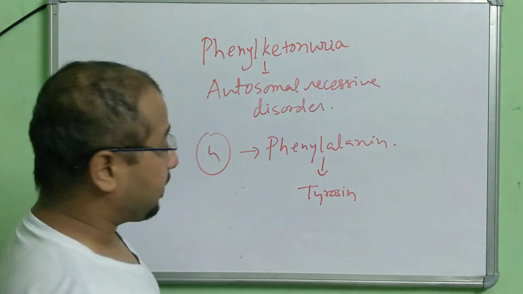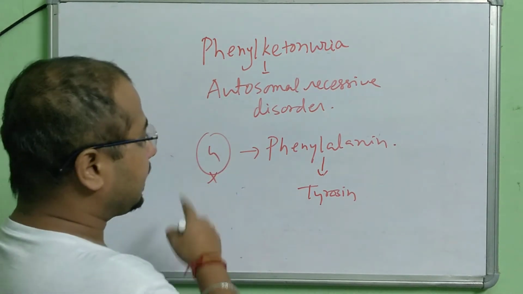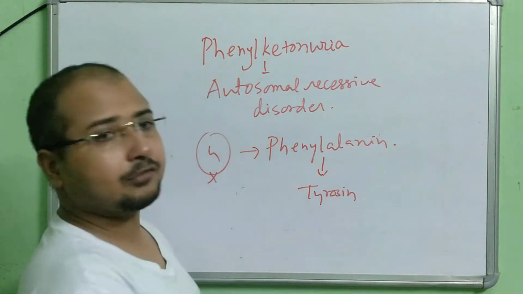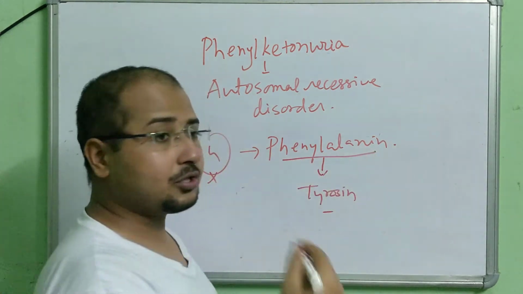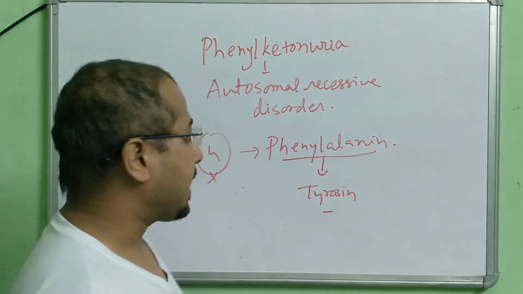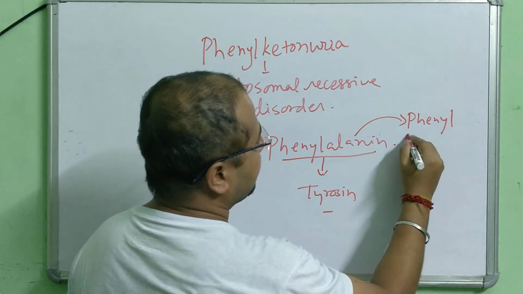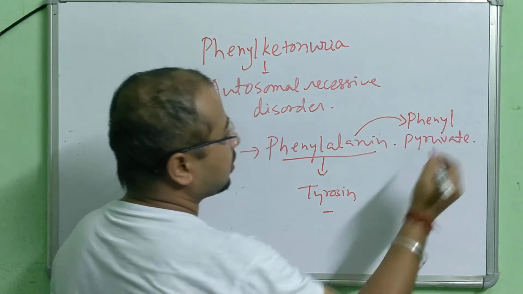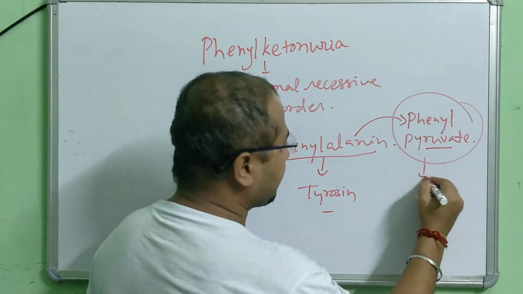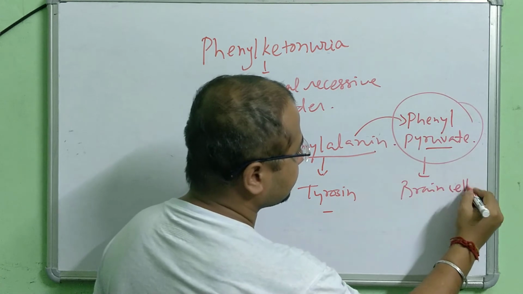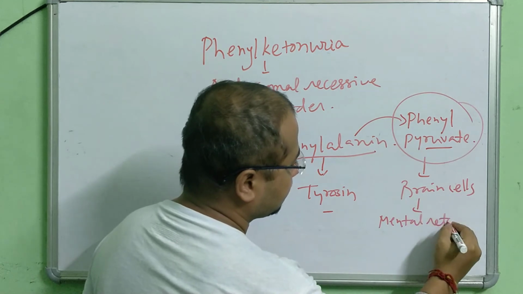But now, due to the defect in the gene, phenylalanine is not converting into tyrosine. So this phenylalanine is getting accumulated, and it converts into phenyl pyruvate or phenyl pyruvic acid, and the accumulation of this phenyl pyruvic acid in the brain cells leads to mental retardation.